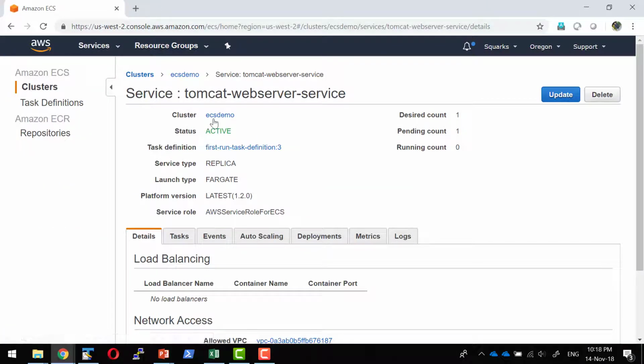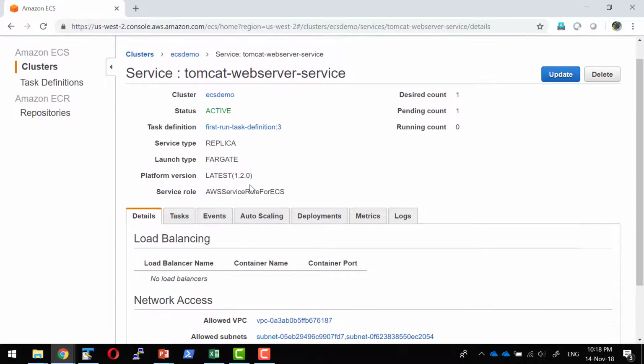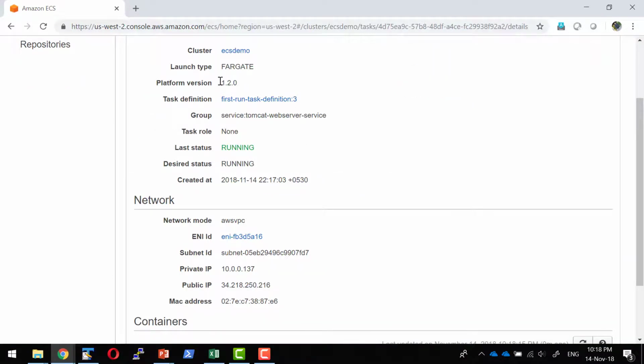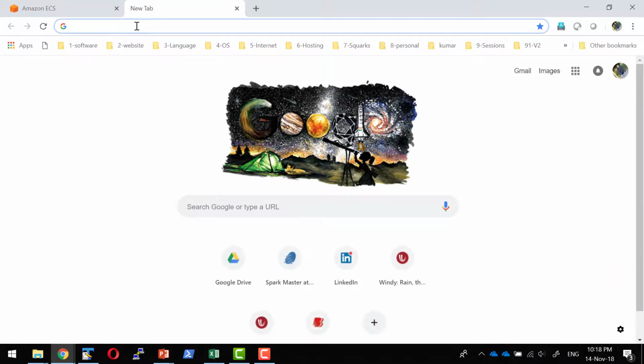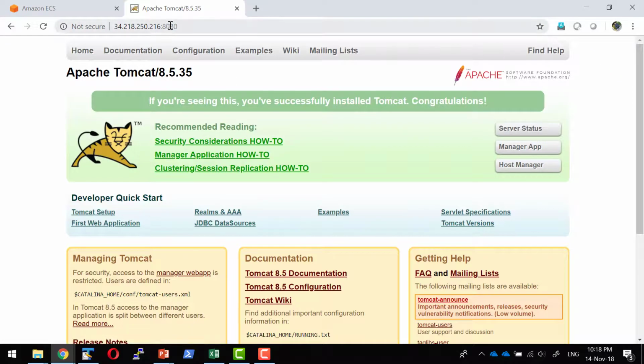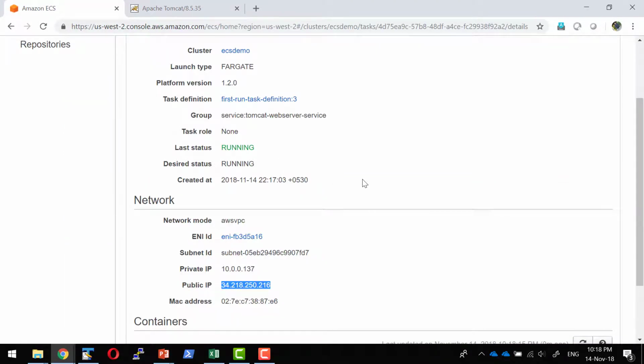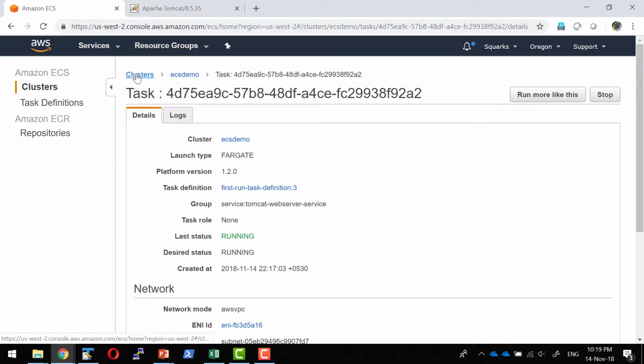So I do have the cluster and the status is active, and I can check the details about the services. There is a task that is running, and it's serving through port 8080 on this particular IP address, and it is attached through an Elastic Network Interface, a feature within the cloud where elastically I can add any network interface to any service that I want. So against that IP address, the Tomcat service is up and running on port 8080. Against this, any application I want to deploy, I can make it up and running.